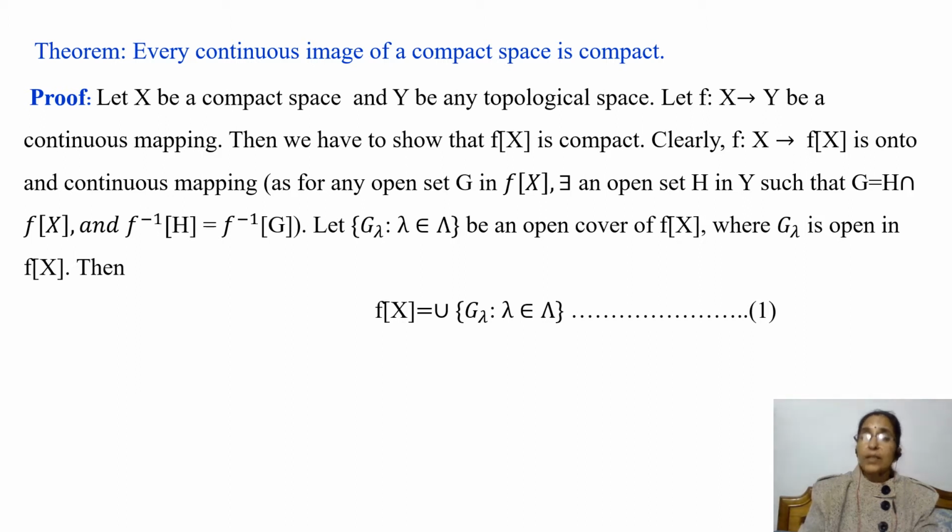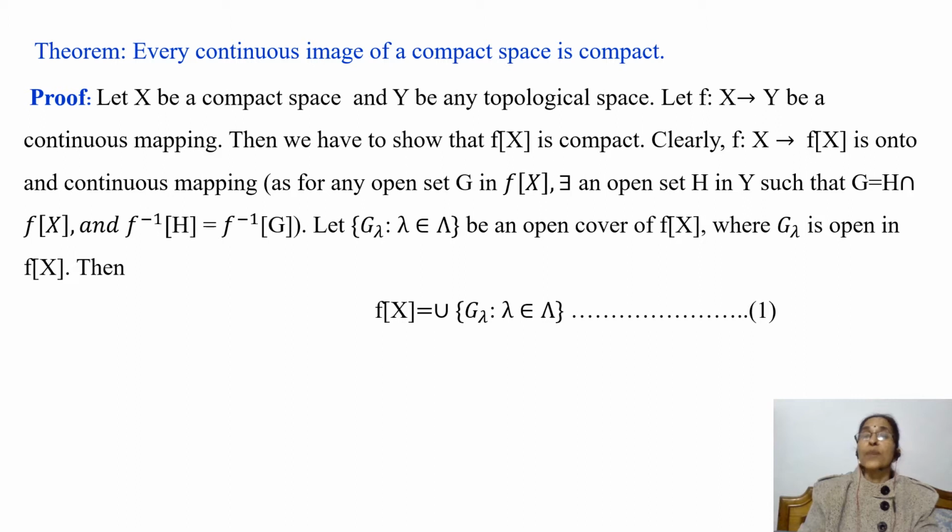for any open set G in F of X, there exists an open set H in Y such that G is equal to H intersection F of X. Because F of X is a subspace, we know that for any open set G in the subspace, there exists an open set H in Y such that G is equal to H intersection F of X. That means G contains all those elements of H which are in the image of X. And so if we take the inverse image of G under F, then that will be equal to the inverse image of H under F.